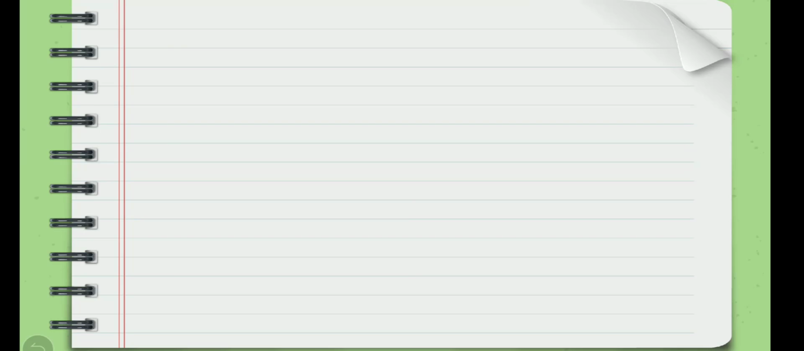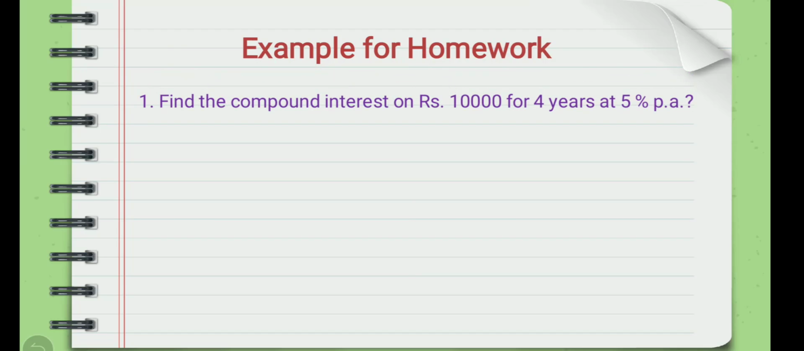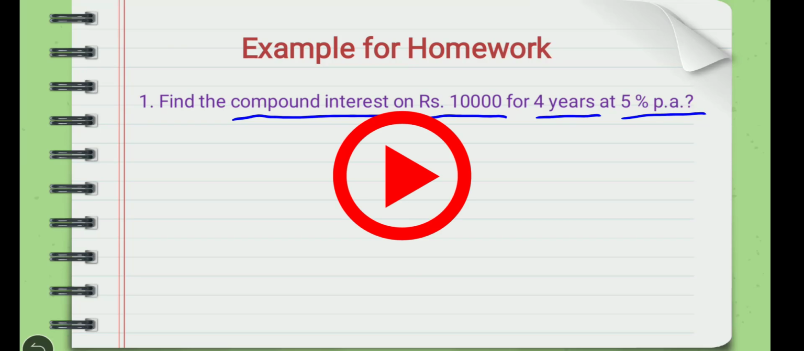So examples on compound interest, compounded yearly. So the first example, find the compound interest on rupees 10,000 for 4 years at 5% per annum. Very simple example is given here. So try to solve it on paper and comment your answer in the chat box. Pause this video for a minute and solve the example.